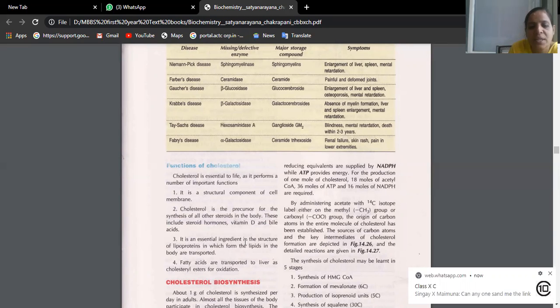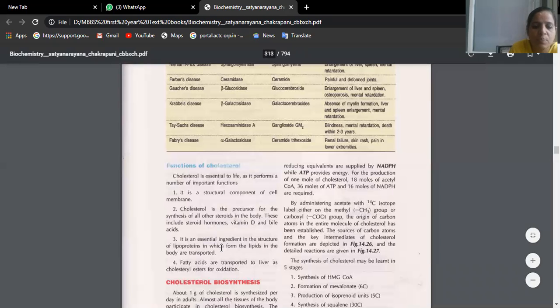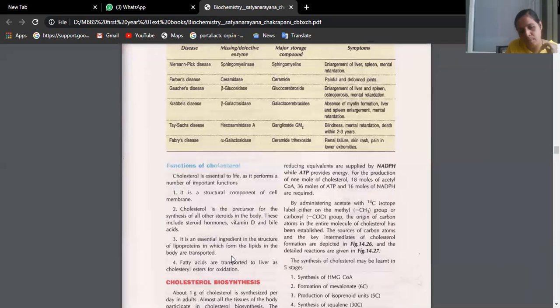It is an essential ingredient in the structure of lipoproteins. What are lipoproteins? Lipids in combination with proteins we call lipoproteins, isn't it? So we have HDL, LDL, VLDL, chylomicrons. One of the composition elements they have is cholesterol. And then fatty acids are transported to the liver in the form of cholesterol esters. Cholesterol esters are again a form of lipoproteins, in the form of which usually the fatty acids are transported for breakdown, for the production of energy, that is oxidation.